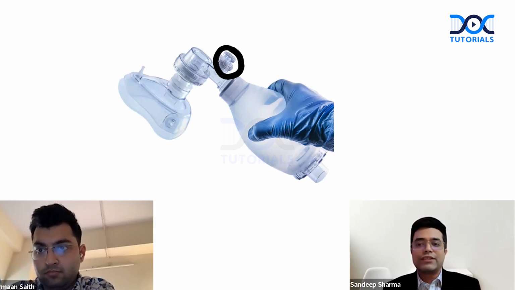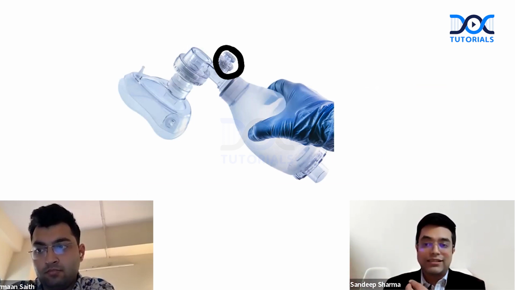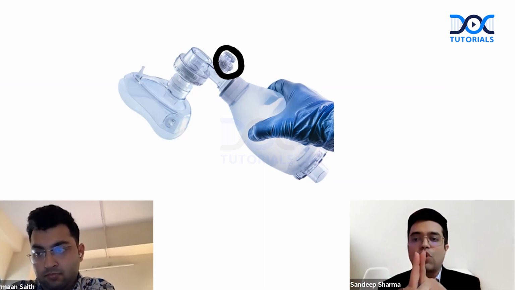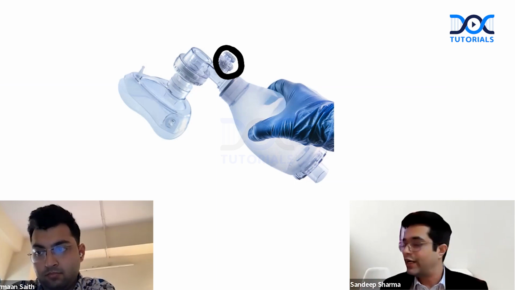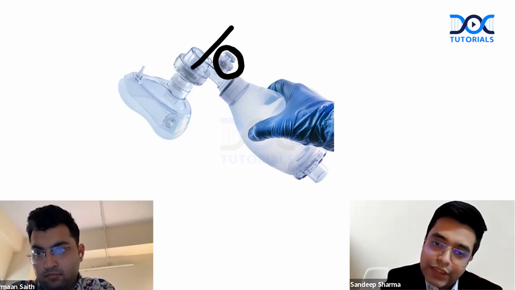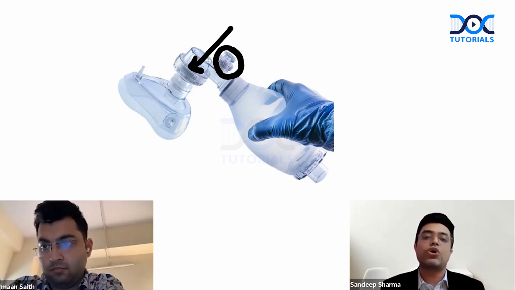The purpose of this is when you are giving pressure, if it exceeds beyond 30 to 40 centimeter of saline, it opens up and allows the pressure to get released. The purpose of the fish valve is that whenever you apply pressure, there should be unilateral entry into one side so that the two parts approximate with one another and only open in one direction. That is called a fish valve. In an actual Ambu bag, it will appear somewhere over here. If you see from that side, there is a valve-like structure present, which is called a fish valve.